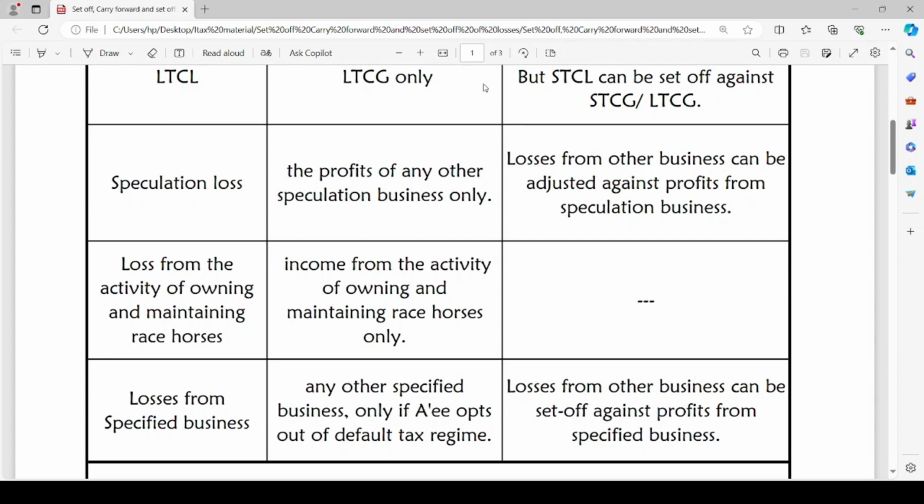And that too, if the assessee opts out of the default tax regime and pays tax as per the normal provisions of the Income Tax Act. But there is one more condition: loss from specified business cannot be set off against income from other business, that is, income from the normal business of the assessee. However, losses from the normal business of the assessee can be set off against any profit from specified business. This is the condition.